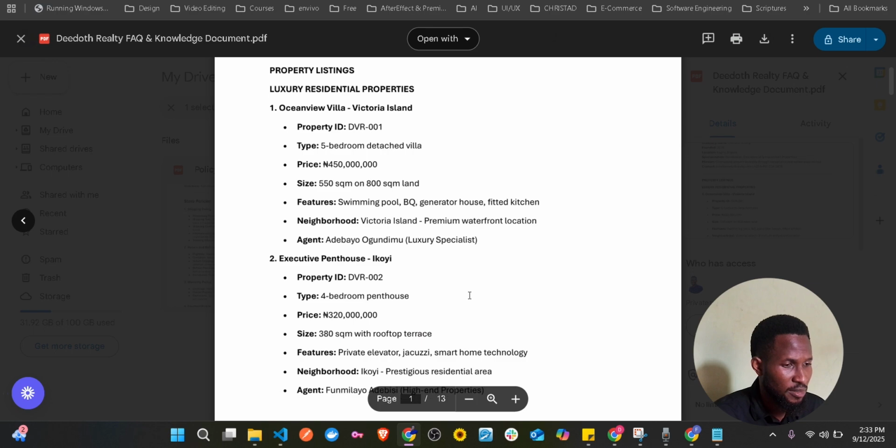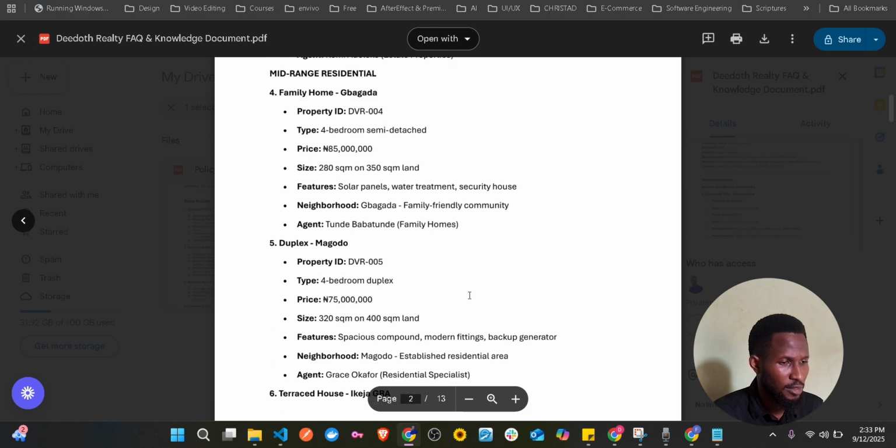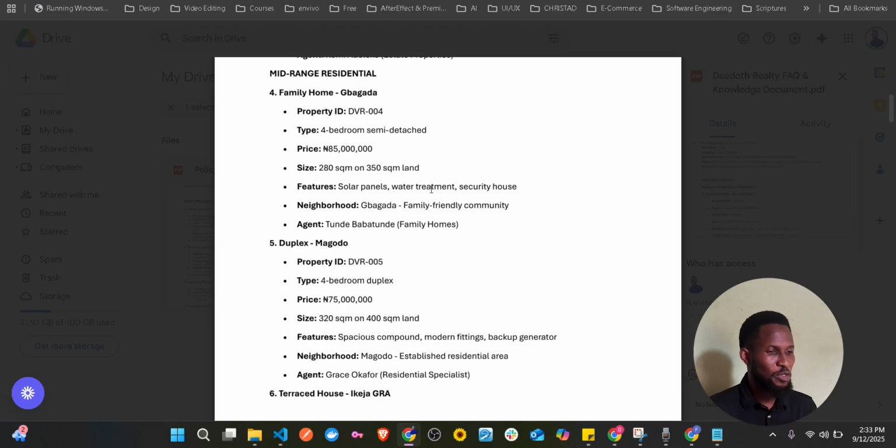Let's search for where is Bagada. Okay, now this is Bagada. You can see family home, Bagada, price 85 million, and the size. So it's not something that is going to just think of an answer on its own. No, it's going to answer based on your knowledge base. That's why you don't have to be scared of the response the AI will give to your client. No, it's going to give you exactly what is in your document.